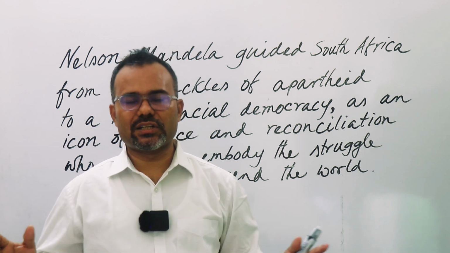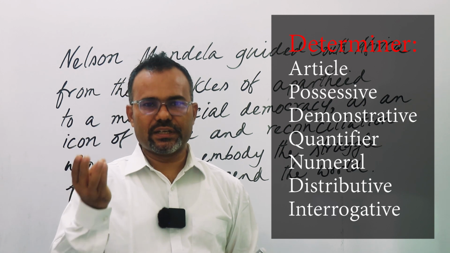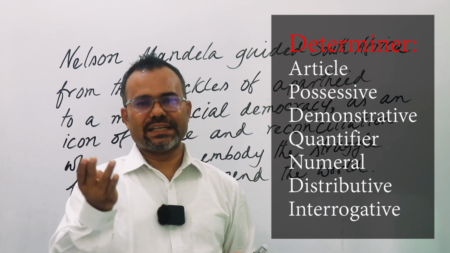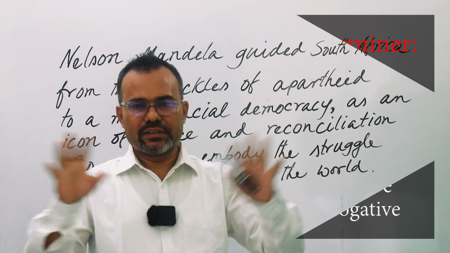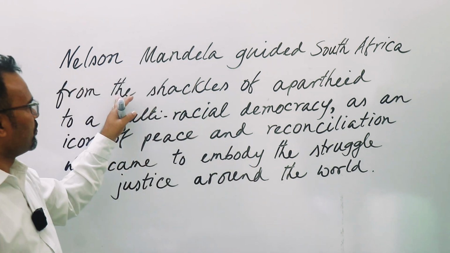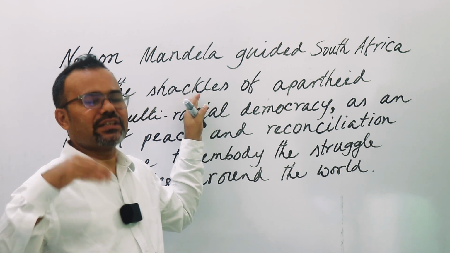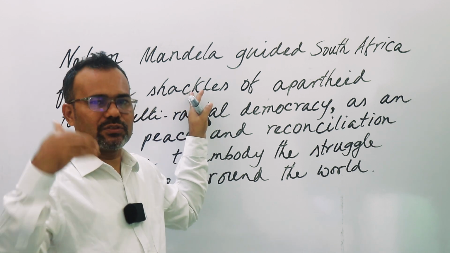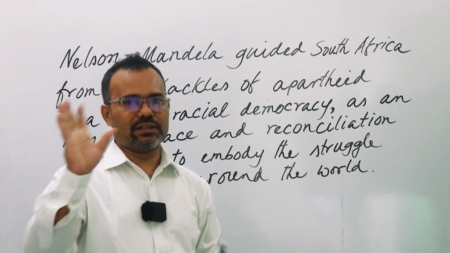And under determiner, we consider like article, possessive, quantifier, numeral, then distributive and interrogative. In total, 7 types of different things we find under determiner, and article is one of them. And after article or after determiner, whatever it is, like it could be possessive, it could be demonstrative, it could be quantifier, whatever it is, after that what we will have, that is a noun.